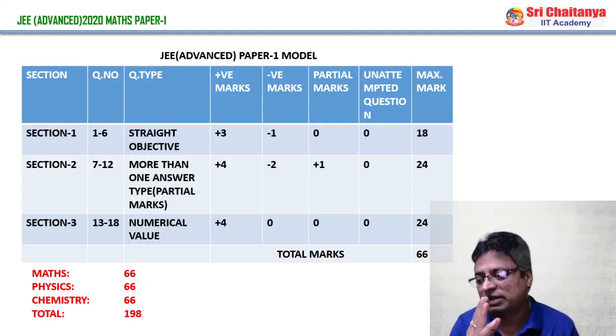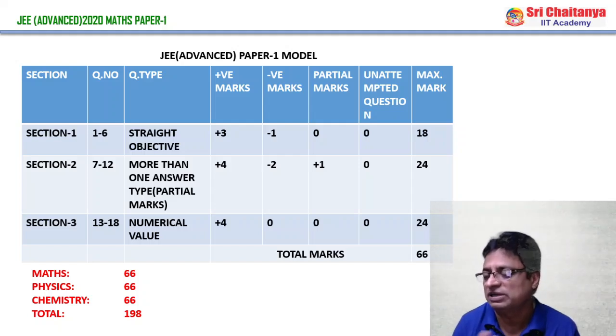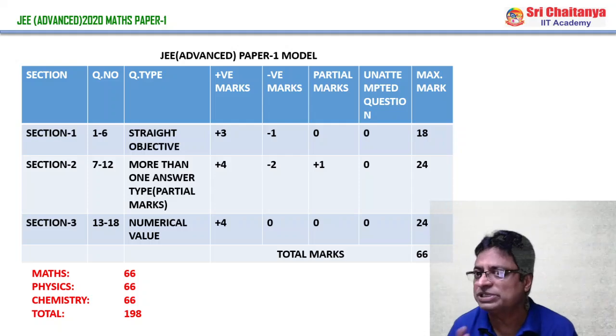for right answer +3, for wrongly attempted questions -1 mark is awarded. For no attempt questions, 0 marks were awarded. Total 18 marks for section 1. Similarly, in section 2 there are 6 questions, and they are completely one or more than one answer type of problems. For right answers +4, and for wrong answer -2, and there is a partial mark. That is the beauty in this second section. Total mark for section 2 is 24.